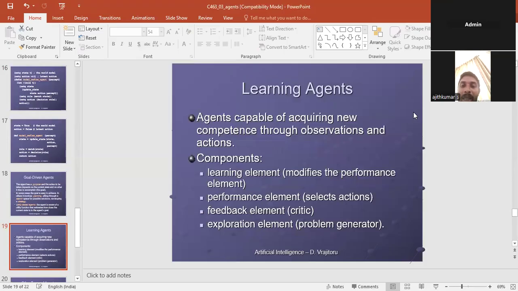The next, learning agent. An agent capable of acquiring new competence through observation and actions. See the components: learning element, performance element, feedback element, and exploration element. Thank you.